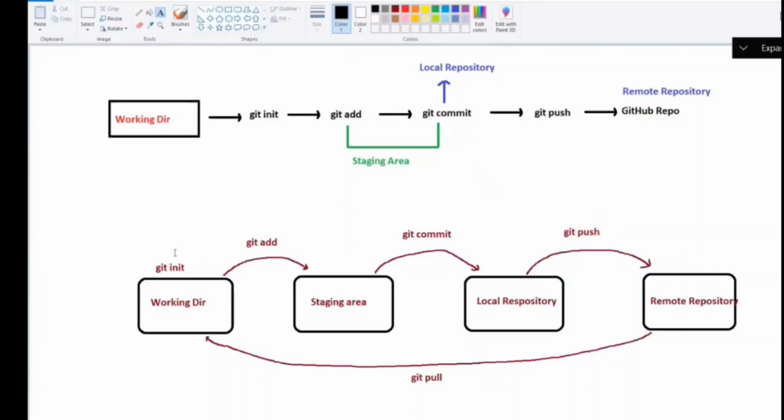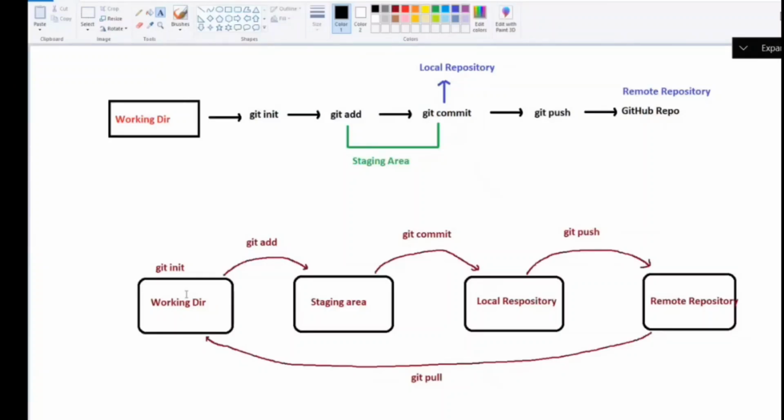Git add. Git init. How many times do you need to do git init? One time, or multiple times? In every fresh directory, how many times do you need to do it? One time. Let's say you create one directory, you do git init. Every time do you need to do git init? No. Let's say you create a new directory. Again, you need to do git init, because it is directory based.